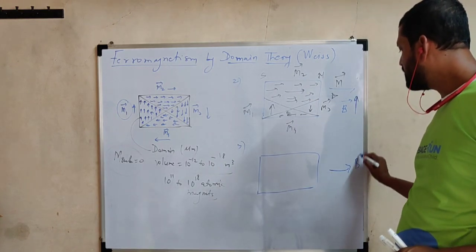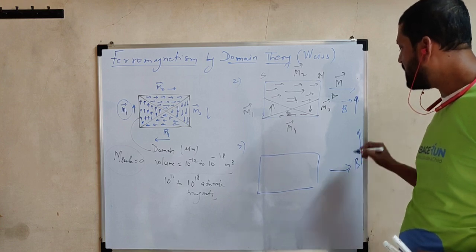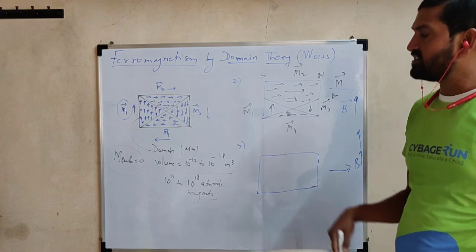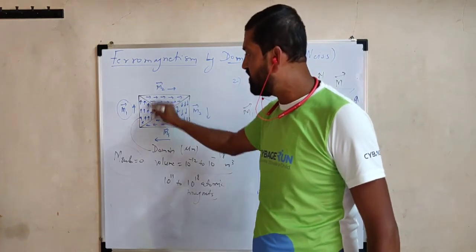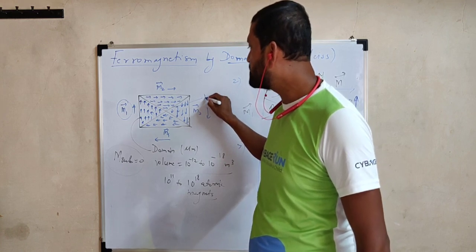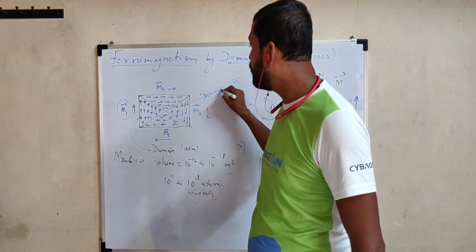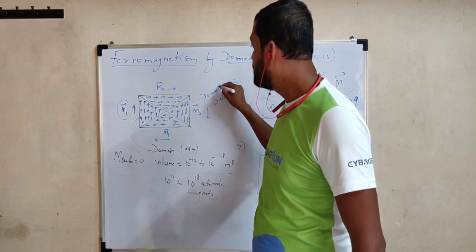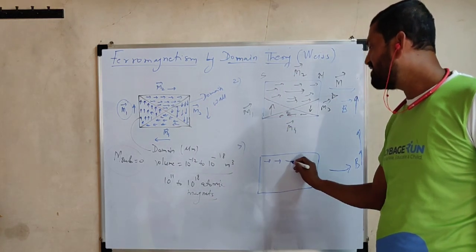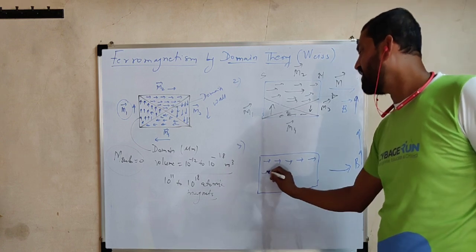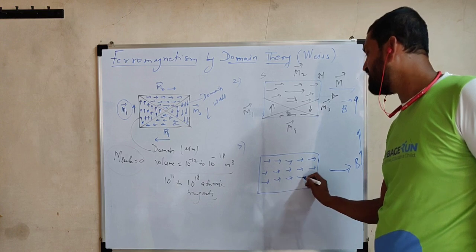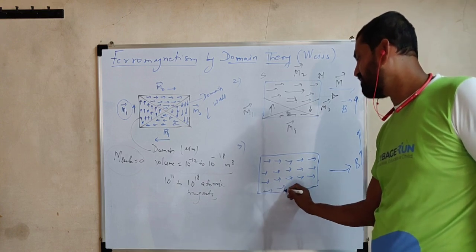in that case, whatever domain boundaries there are, the imaginary lines by which these small regions are separated, are called domain boundaries, or also called a domain wall. So all these domain walls or boundaries disappear, and there will be a single domain in which all atomic magnets will be aligned in the same direction in which the magnetic field is applied.